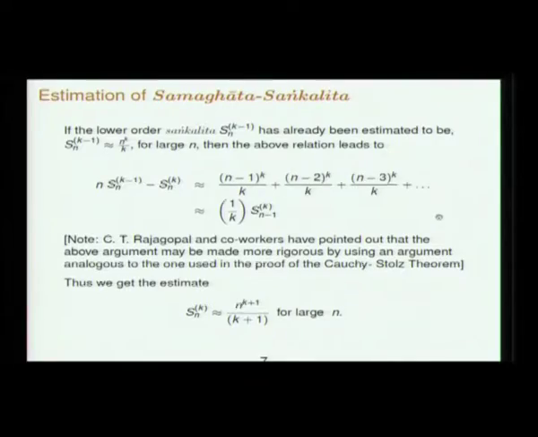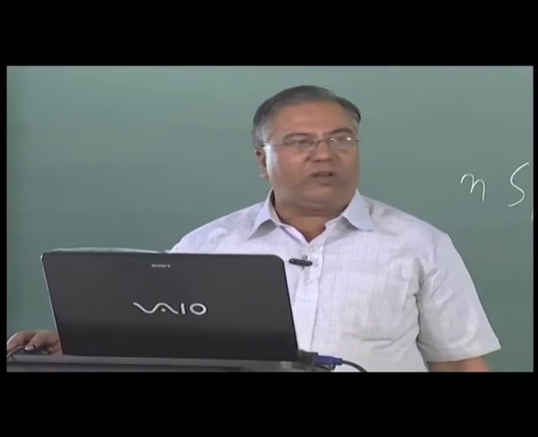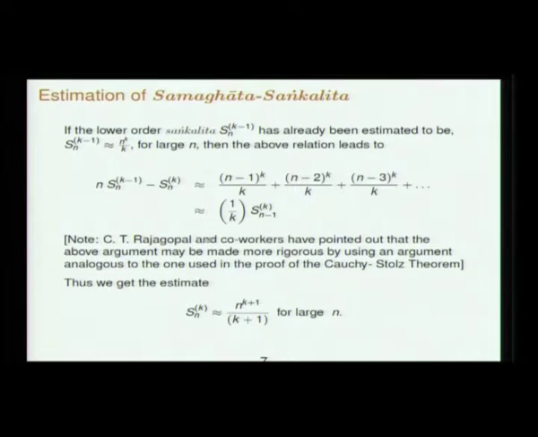So is it really true, is it really correct? A more technical argument needs to be made, a small sort of epsilon delta argument that needs to be made to justify this. This justification for instance has been indicated in the papers of C.T. Rajagopal, who says one can use the same sort of arguments used in the proof of something called the Cauchy-Stolz theorem to justify this step very rigorously.